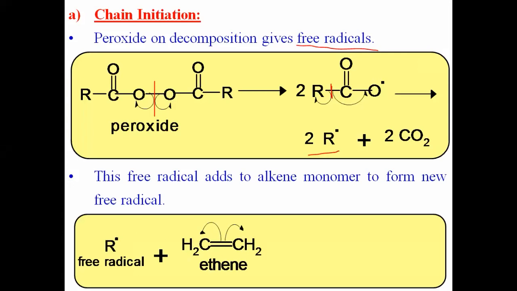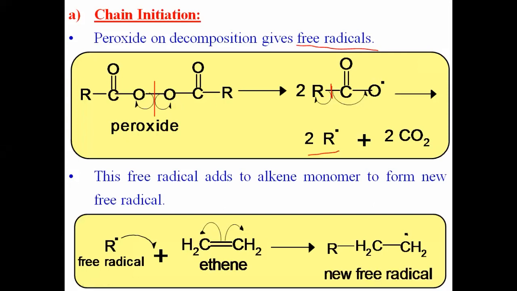Now the unpaired electron of the R group and the unpaired electron of carbon share electrons, and there is a formation of a covalent bond between that R and carbon. We get the next species. This is a new bond between R and carbon, while the last carbon has an unpaired electron, means again there is a formation of free radical. Suppose this is the new free radical.